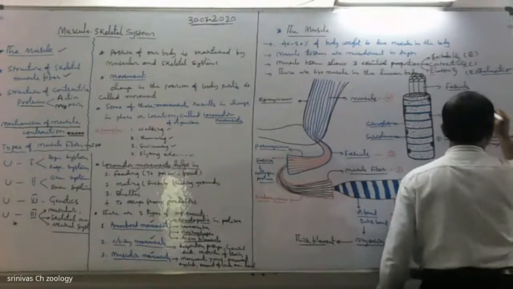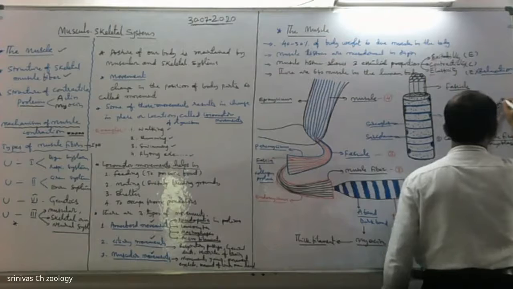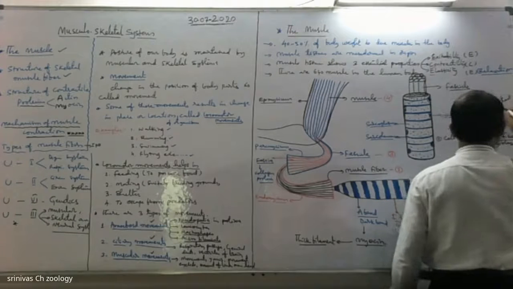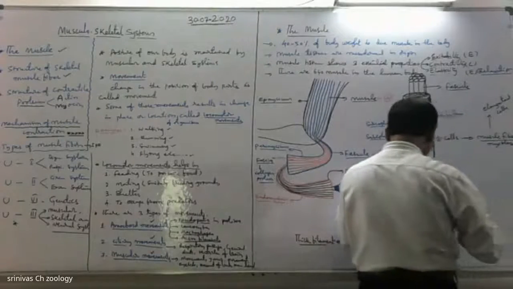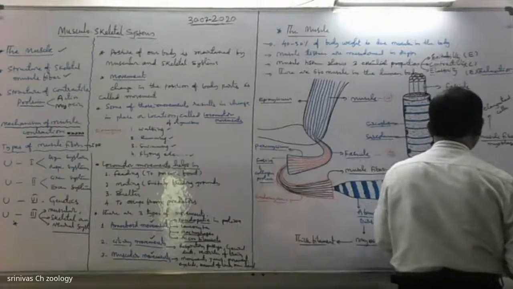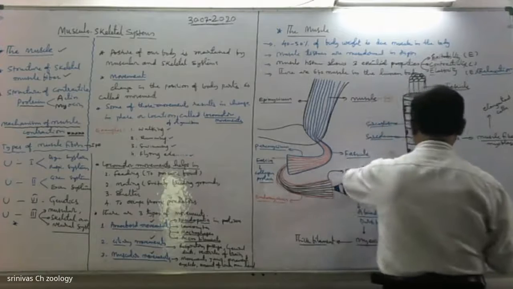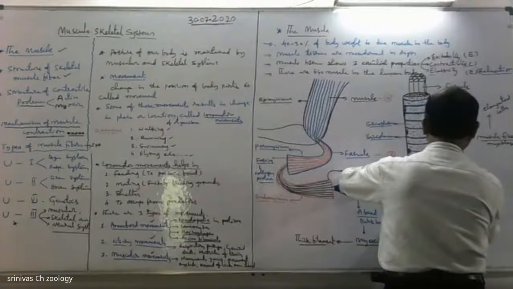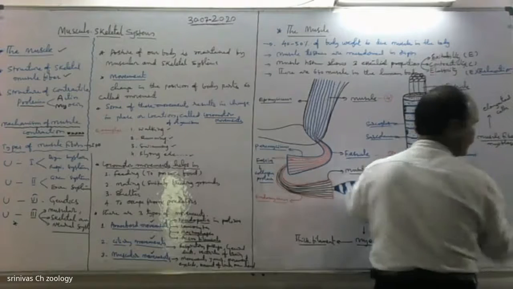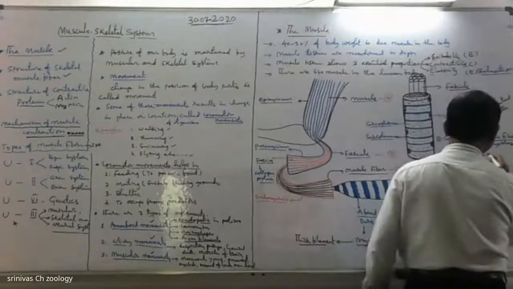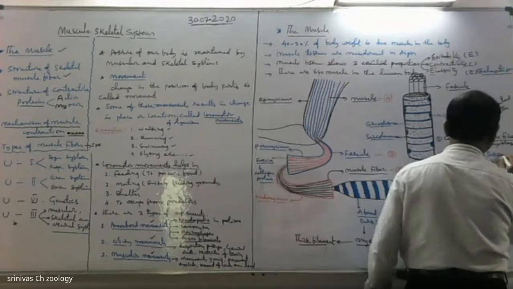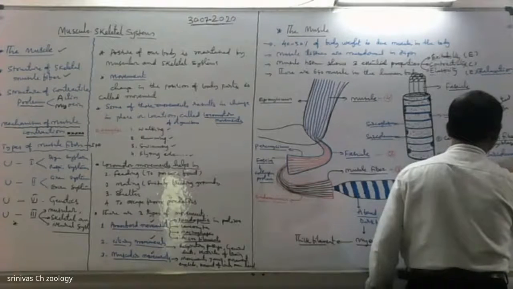And the plasma membrane of muscle tissue, the plasma lemma, is called the sarcolemma.